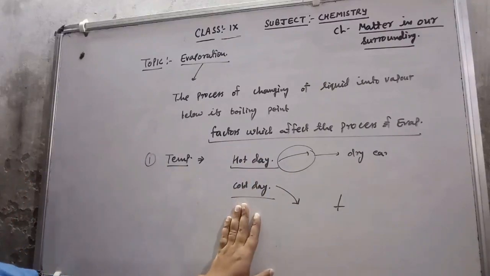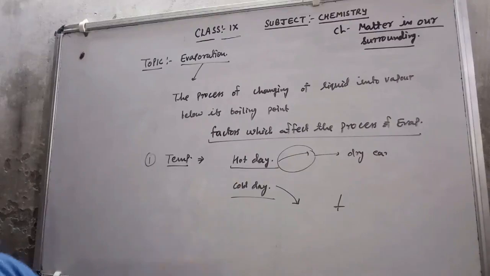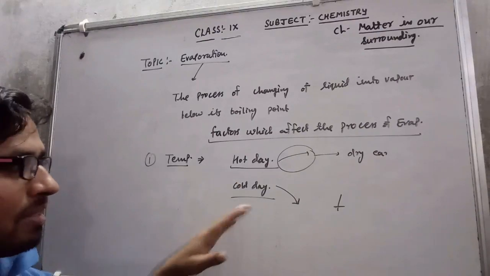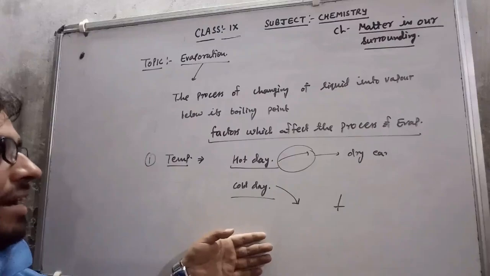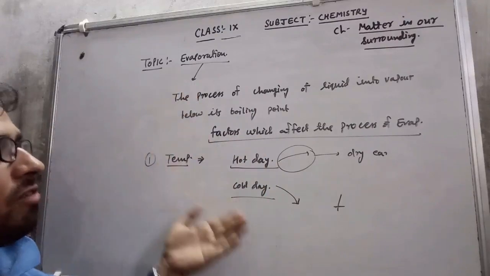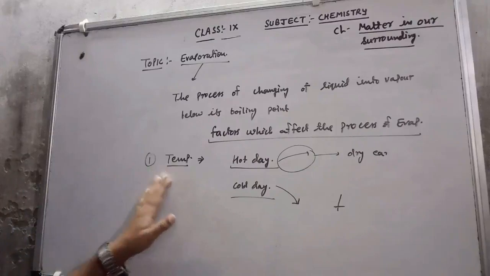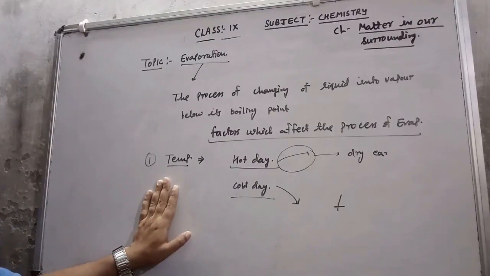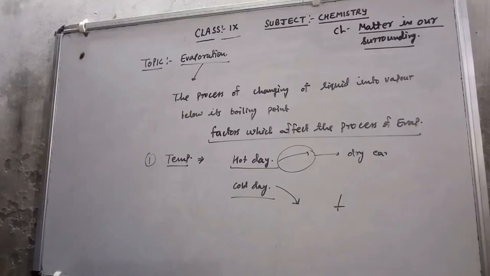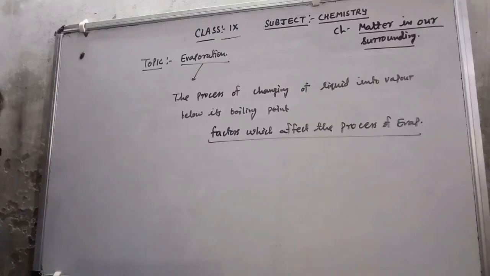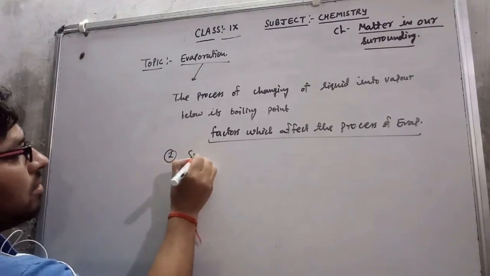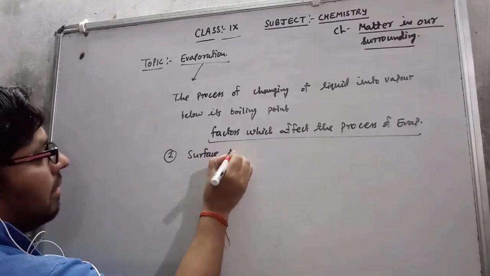But on the cold day the temperature decreases, so the water particles present in the clothes do not evaporate easily. So we can say that the rate of evaporation decreases. So by increasing the temperature, the rate of evaporation increases. Now the second point is surface area. Surface area affects the rate of evaporation. Second point, surface area.